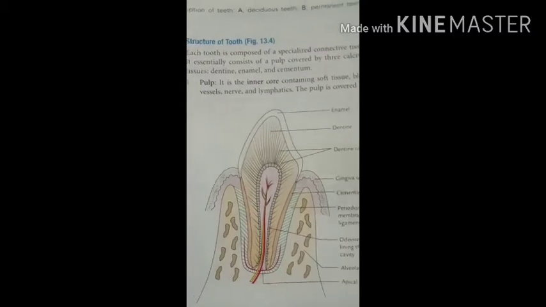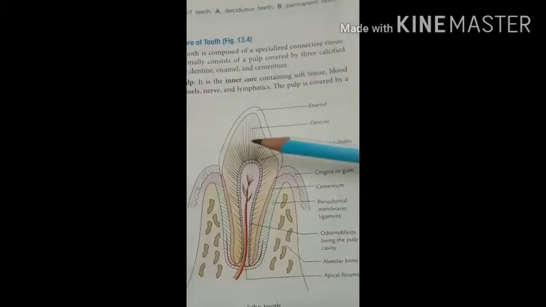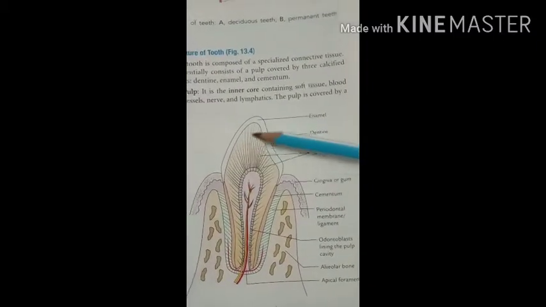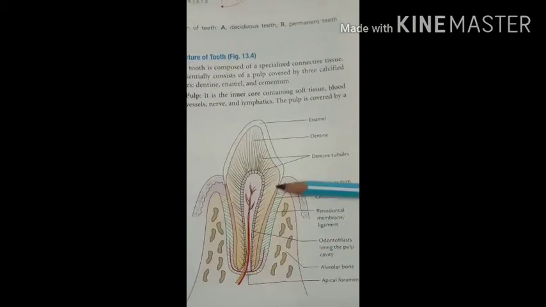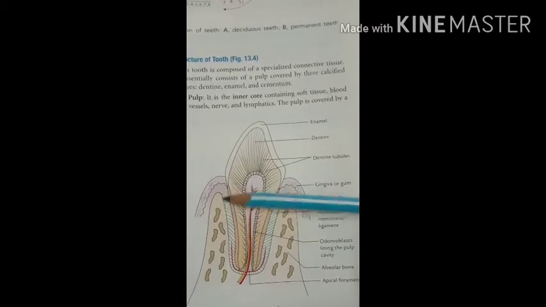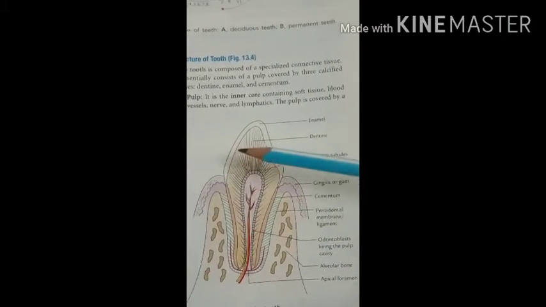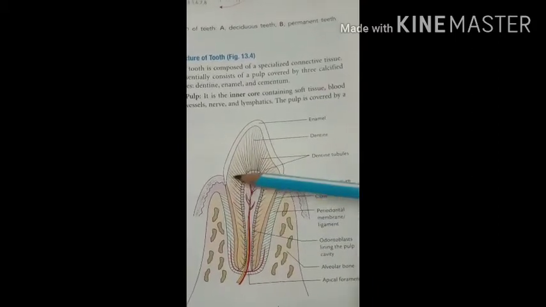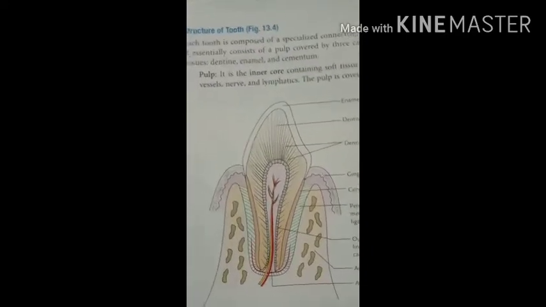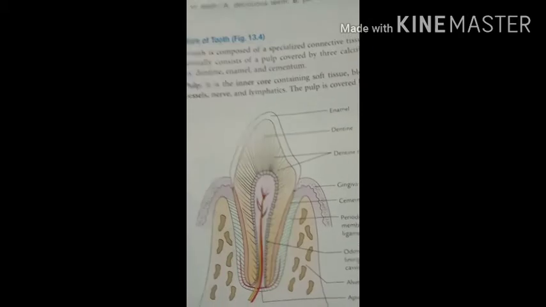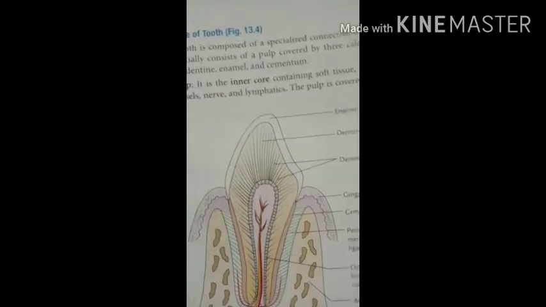So a tooth is structurally divided into the crown, the upper part which is seen white in color, then the root which is fixed into the sockets of the alveolar arch, and between the crown and the root, the middle part is called the neck. So let's see each part of the tooth.